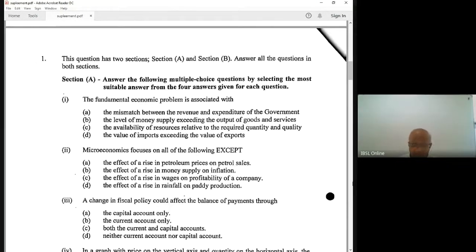Discuss the consumer's problem in the market economy. What is the consumer's problem? On the one hand, the consumer wants to get maximum satisfaction by consuming goods. But he has some constraints. His income is limited, for some period, of course. He is a price taker in a free enterprise economic system. In a free enterprise economic system, we assume consumers are price takers. You cannot influence the market price.